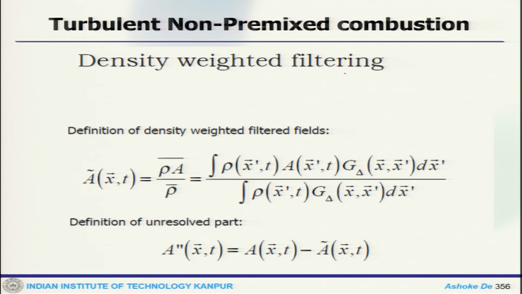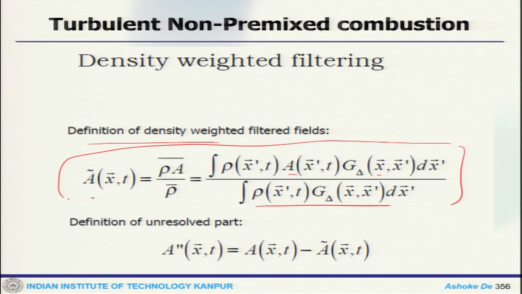Then once you define some filter, you can define some density weighted filtering. The density weighted filtering will look like rho A bar by rho bar, where rho is integrated over the filter. This is what one has to use again, because it is a reacting system. So, instead of these, the density weighted filtering is more appropriate. This is similar to the RANS case where we have used density weighted averaging. Here we are using density weighted filtering, so that you get the effect of density due to temperature variation.